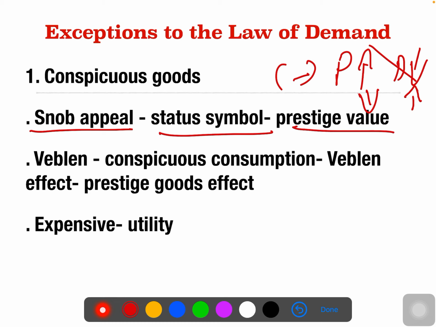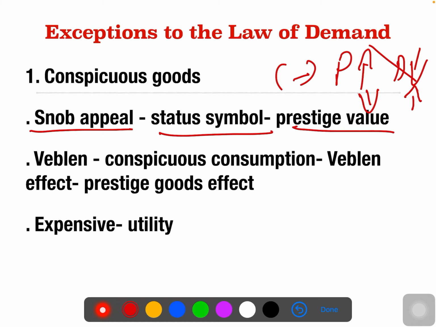You are so rich, you have so much wealth, you want to exhibit that, so you try to purchase the costliest goods, which show that you are a very rich man. So snob appeal shows the status symbol and the prestigious symbol.